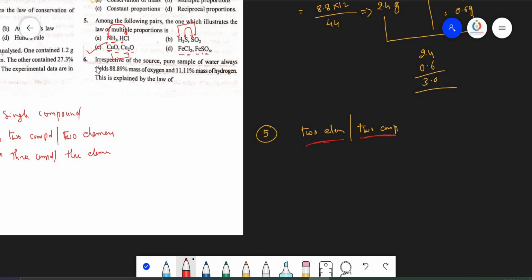Next one, the sixth. Irrespective of the source, a pure sample of water always yields 88.89% mass of oxygen and 11.11% mass of hydrogen. This is explained by the law. They clearly mention here, irrespective of the source. So irrespective of the source and sample, water always contains the same proportions. So this is the law of constant proportions.